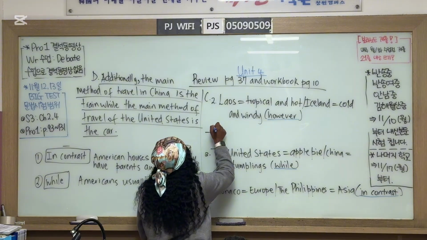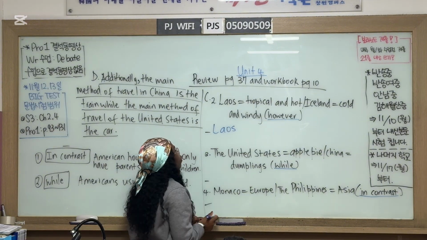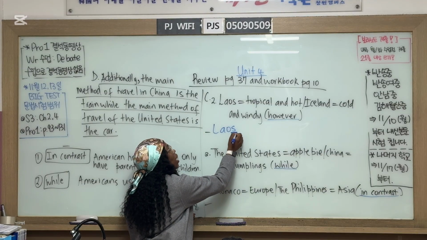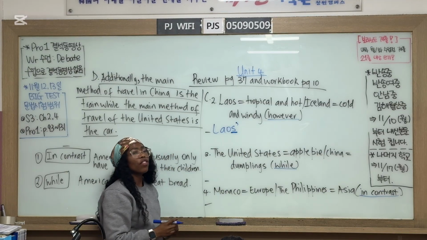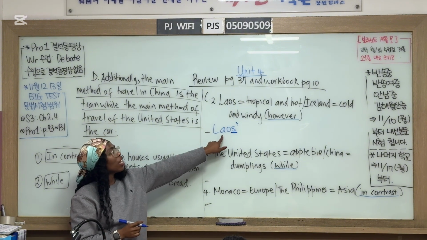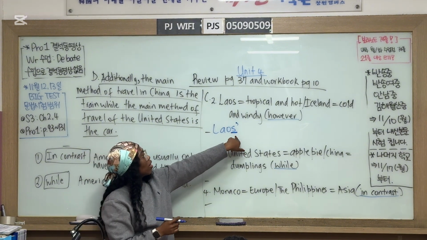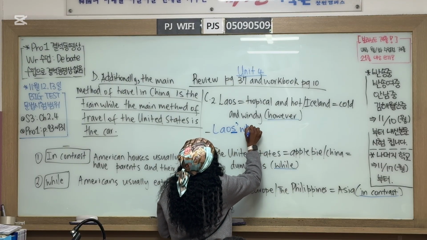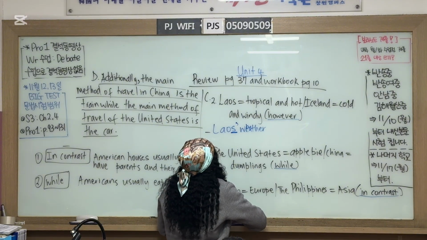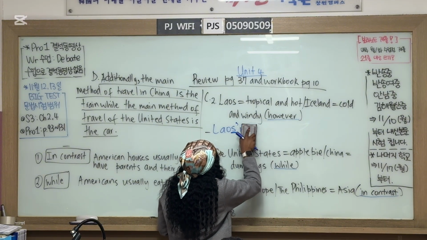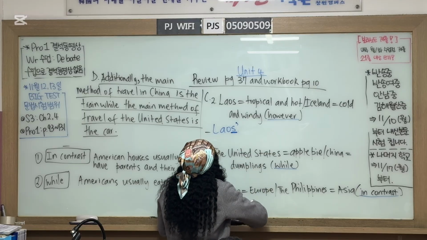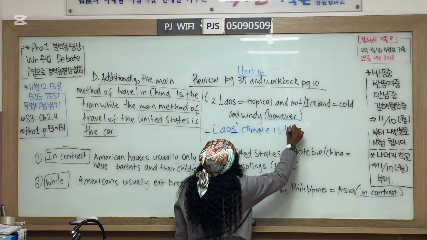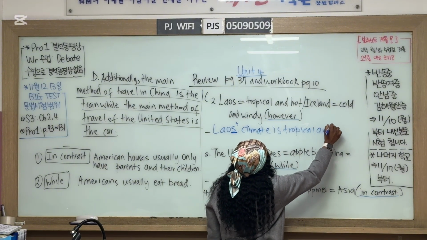Okay, so how do I write the possessive for Laos's? Apostrophe. Good. Because Laos ends with an S, we have to put an apostrophe there for a possessive because the country name ends with an S. So Laos's climate, yes, Laos's climate is tropical and hot.